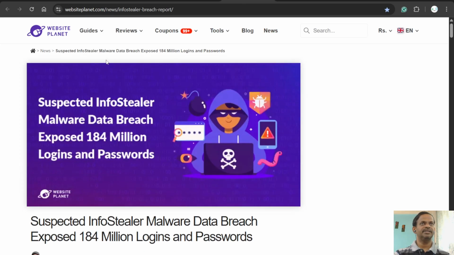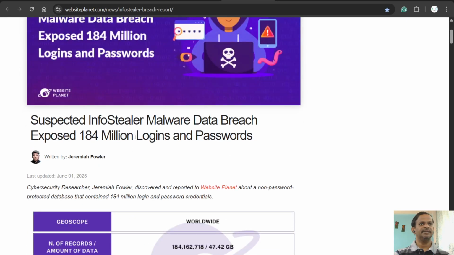Here he has mentioned in detail how he identified this and what precautions we can take over time to secure our data, because all these login details and passwords are personal, sensitive data which we need to protect.